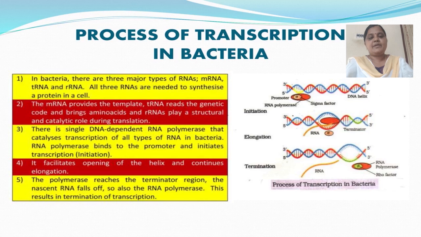Once again, I repeat the three major RNAs: mRNA provides the template, tRNA reads the genetic code and brings amino acids, and rRNA plays a structural and catalytic role during translation.